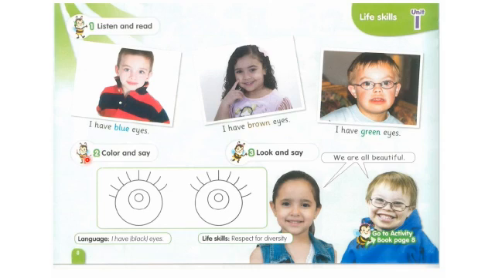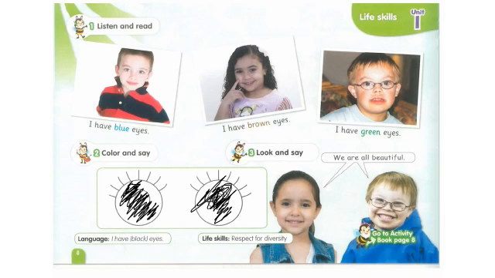Okay, exercise 2. It says, color and say. Okay, it says, I have black eyes. Let me get the black color. Okay, and you're going to color these eyes in black, okay? I'm not so good at coloring, but I want you to color in your books neatly, okay?